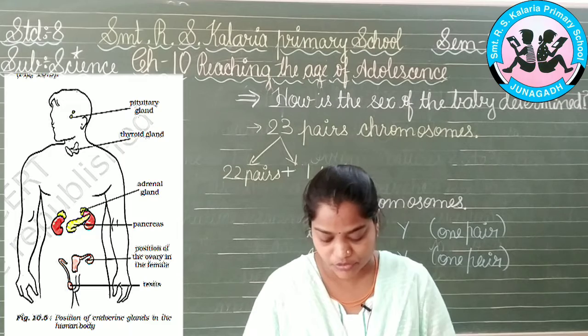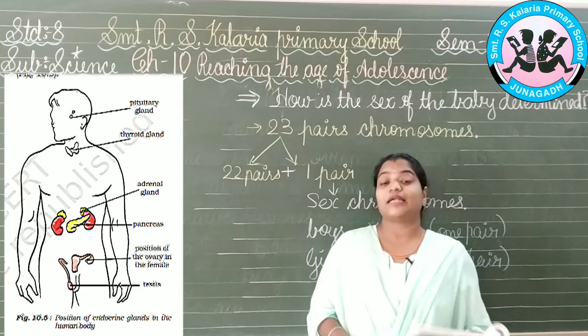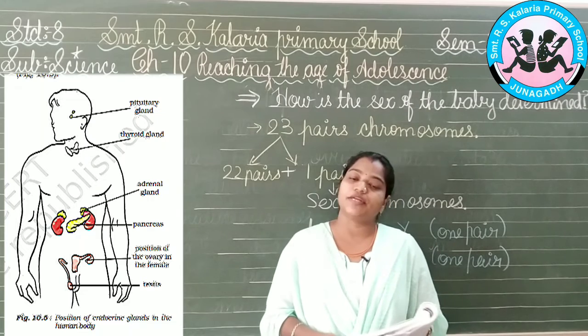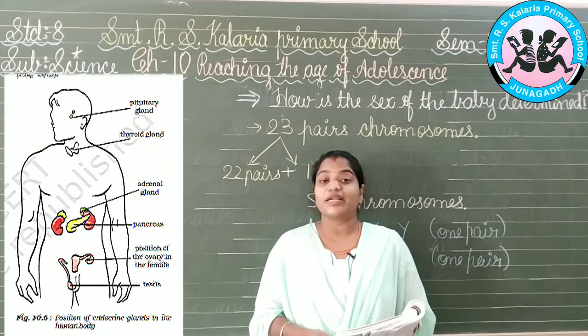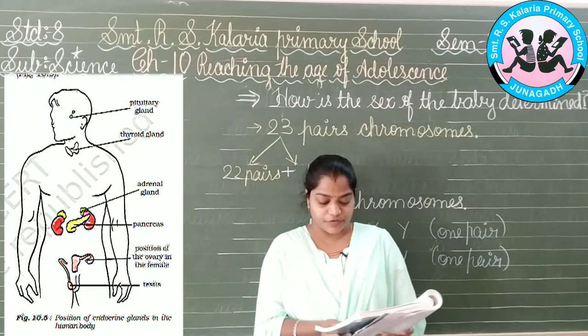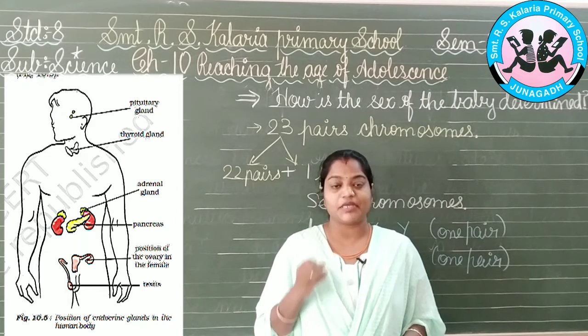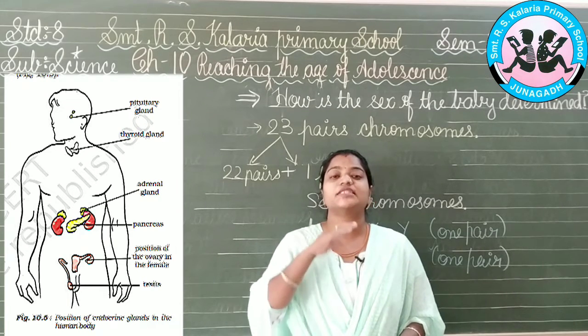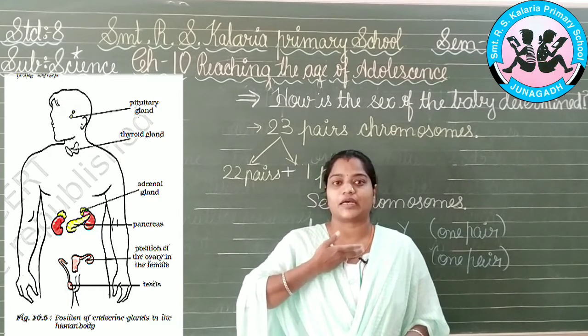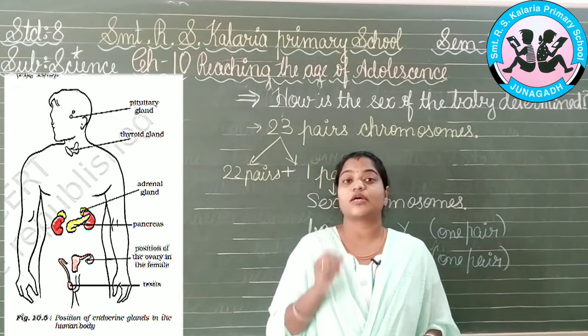So now let's study them in a little bit more detail. Here we have seen that Bujo and Paheli wandered and went to their uncle's house. So what happened over there? The auntie is telling that Kaka was suffering from goiter. Now what is this goiter? Goiter is the disease that is caused in the neck portion. It enlarges the neck and it bulges out and thickens. That is known as goiter.